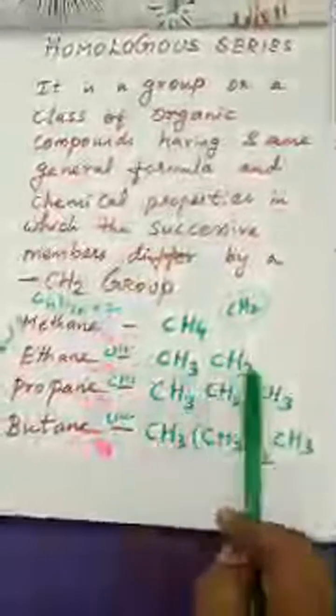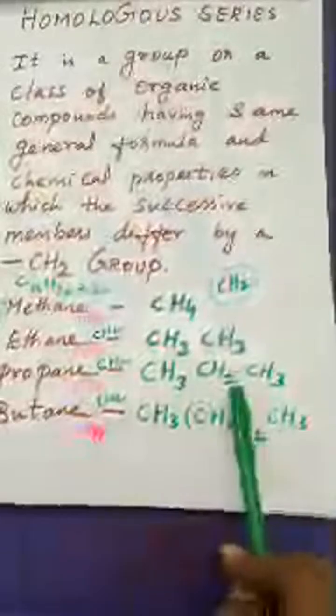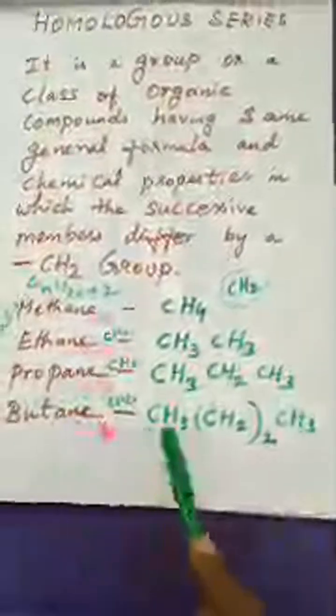CH4 as such we can write, and then ethane, C2H6, we can split like this, CH3CH3, and then C3H8, CH3CH2CH3. So totally 1, 1, 2, 3 carbons came, and 3 plus 1 is 2, 5, 5 plus 3 is 8 hydrogen atoms. And then butane, C4H10: 1, 2, 2 carbons, so 3, 4, and how many hydrogen atoms? 3 plus 3 is 6, two 2s are 4, so 6 plus 4 is 10. Understood? This is the homologous series definition.